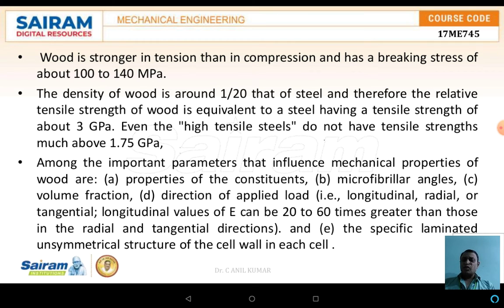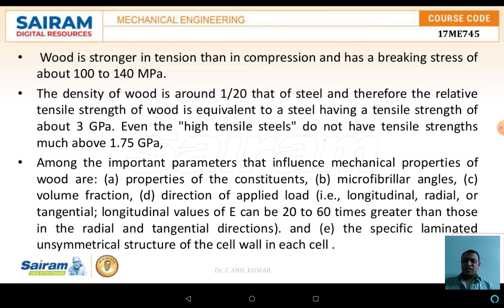The density of the wood is around 1/20th that of steel, and therefore the specific tensile strength of the wood is equivalent to steel, having a tensile strength of 3 GPa. Even high tensile steel does not have a tensile strength as much as 1.75 GPa.